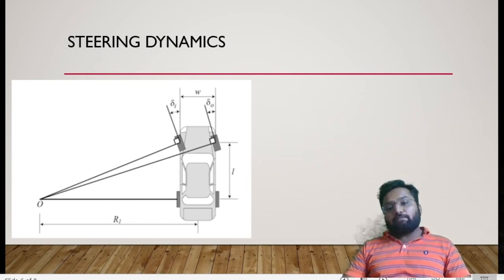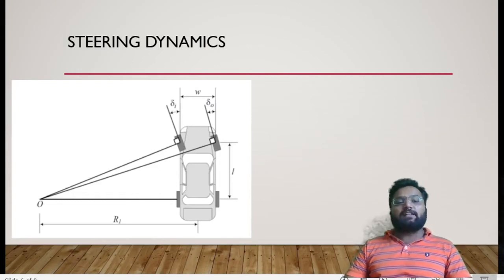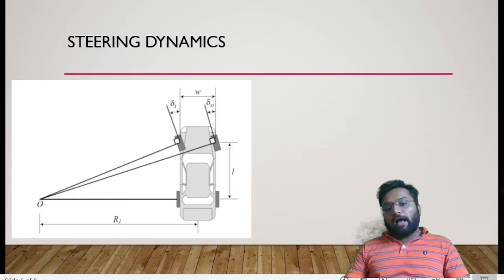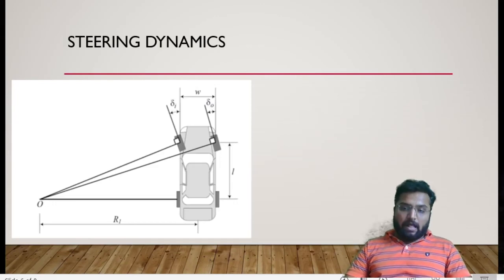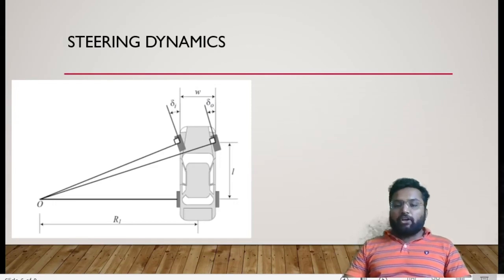You decide with the help of the Davis or Ackermann steering system design. So in the next video, we will discuss different types of steering system and the different criteria, and afterward we will design the steering dynamics of our steering system.